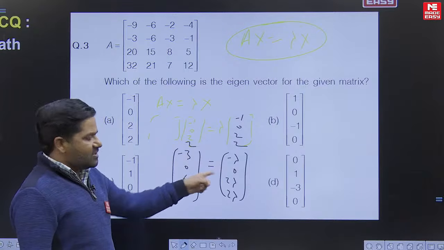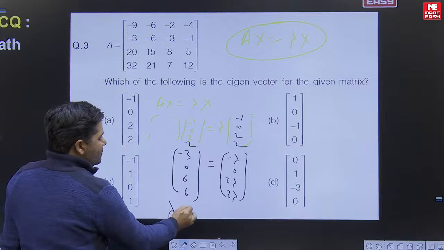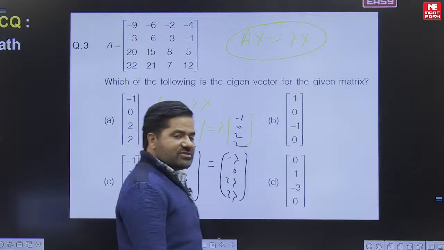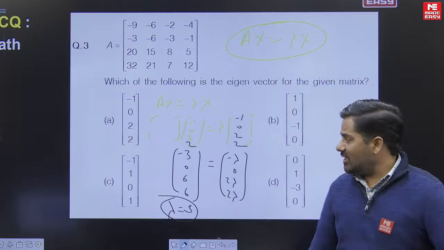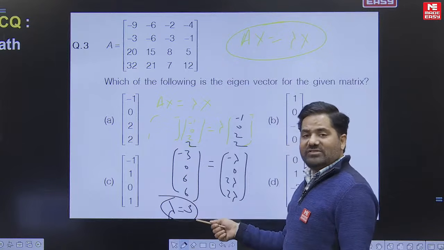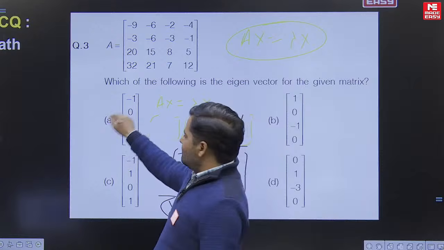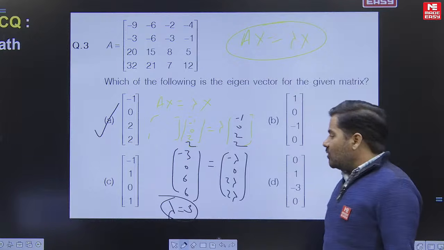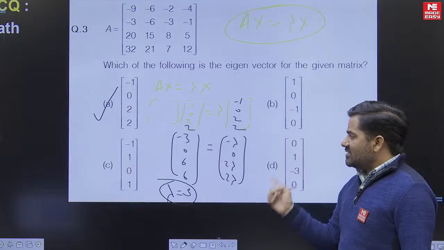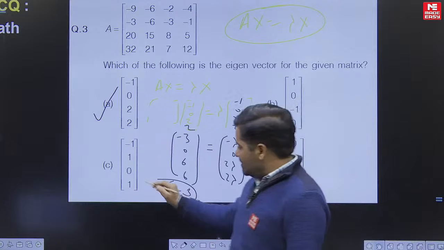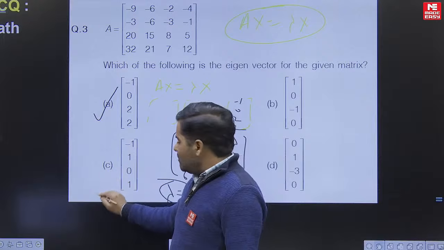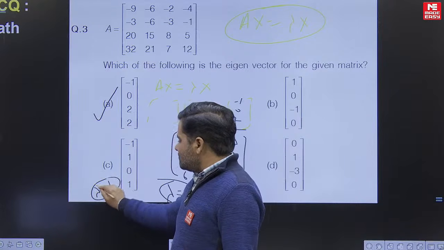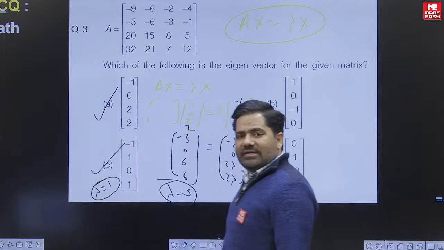After comparison, in each and every equation you will get a unique value of lambda which is 3. So in option number A you are able to find the unique value of lambda which is 3. It means it is an eigenvector of your matrix. What about the other options? By using a similar concept, when you take option number C, you will get a unique value of lambda which is 1. So it means it is also a right answer.